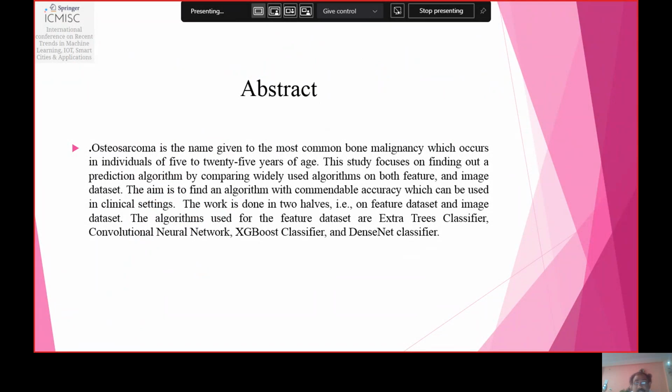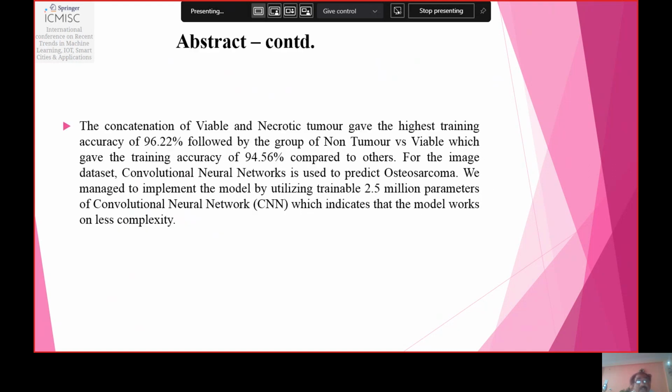The algorithms used for the feature dataset are the XRT classifier, convolutional neural network, XGBoost classifier, and DenseNet classifier. The concatenation of viable and neoplastic tumor gave the highest training accuracy of 96.22%, followed by the group of non-tumor versus viable, which gave a training accuracy of 94.56%, compared to the others, as discussed in our later part. For the image dataset, a convolutional neural network is used to predict osteosarcoma. We managed to implement the model using a trainable 2.5 million parameters of the convolutional neural network, which indicates that the model works on less complexity.